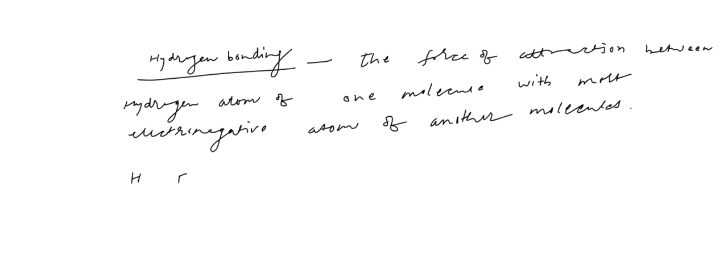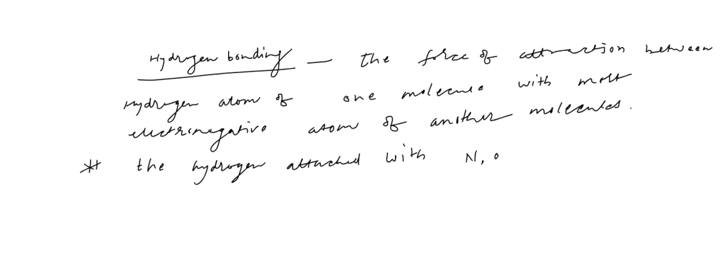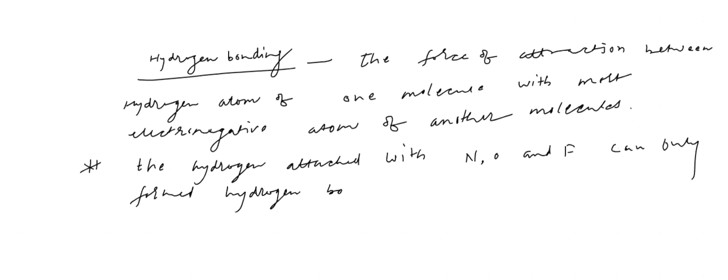The hydrogen attached with nitrogen, oxygen, and fluorine can only form hydrogen bonding. No other element. If hydrogen is attached with any other element other than nitrogen, oxygen, fluorine, they are not going to form hydrogen bonding.